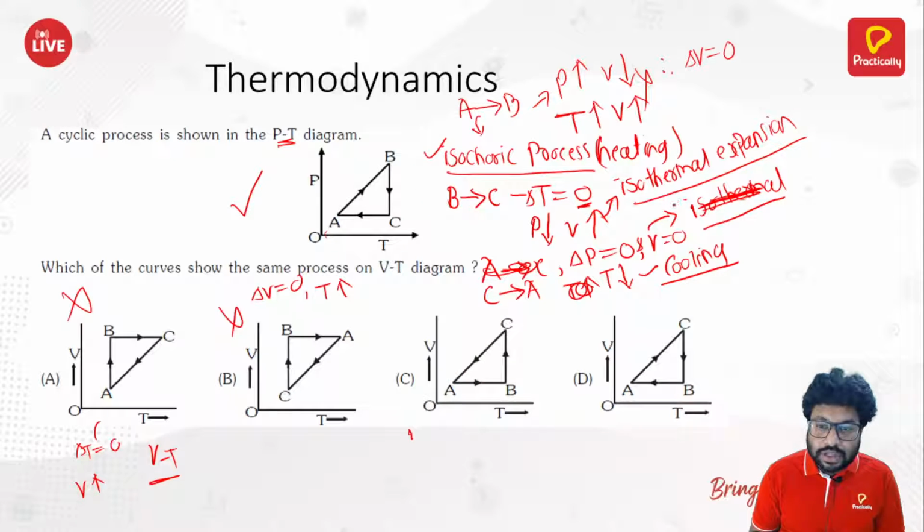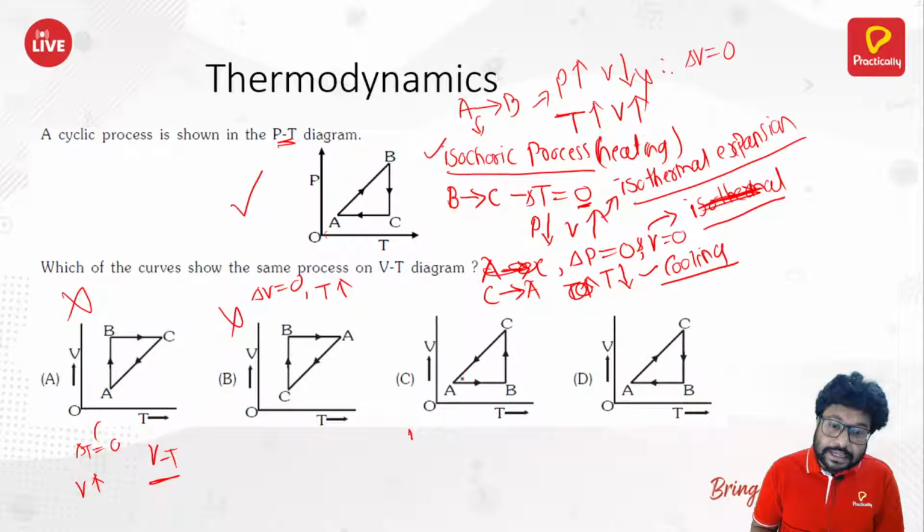Now B to C, what? B to C was isothermal expansion. Now look at here B to C. When you're going from B to C, temperature is constant, but volume is increasing. That means B to C is also isothermal expansion here. And C to A, if you look at C to A, sorry, temperature is decreasing.